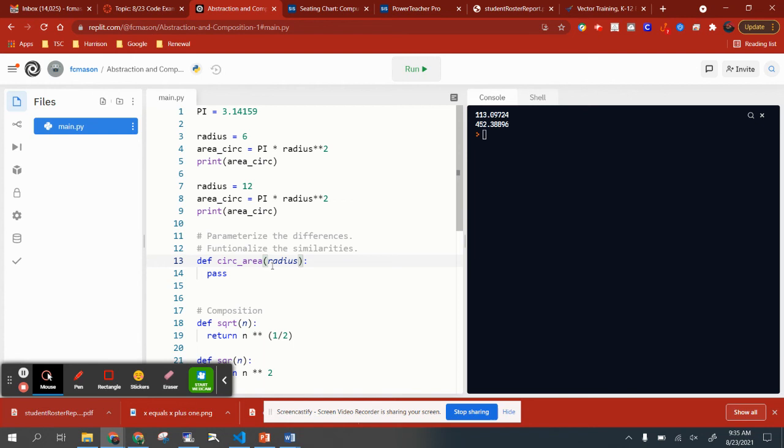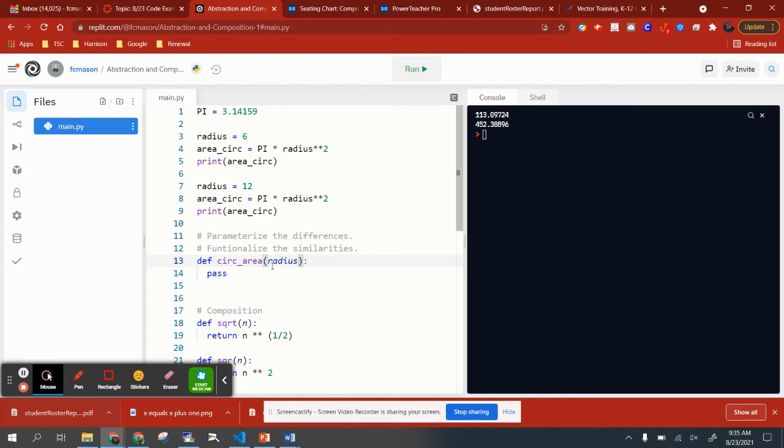What does that mean? Okay, tell you what, I'll drop a word on you. Semantically. So the semantics is what it means. The syntax is like the symbols that you have to put together to write Python or whatever language. So what does it mean now that we have a parameter called radius? That will be the input value to the function. Remember that functions always have inputs, then they do some kind of computation, and then they produce an output. The inputs come through the parameters, and of course, the outputs come out through the return statement. So that's what has to go in, which should make perfect sense, right?